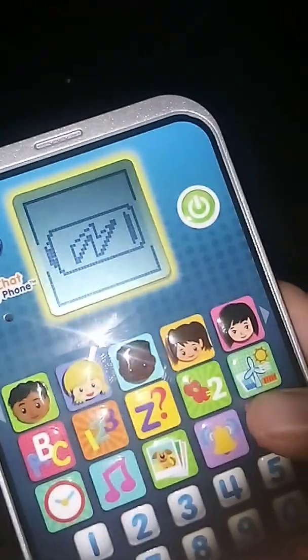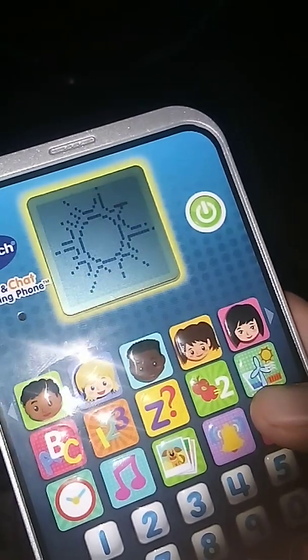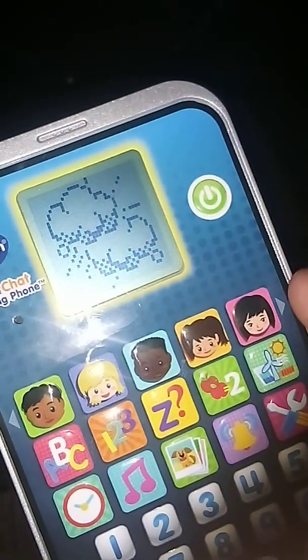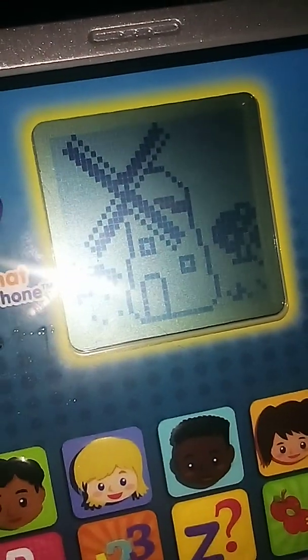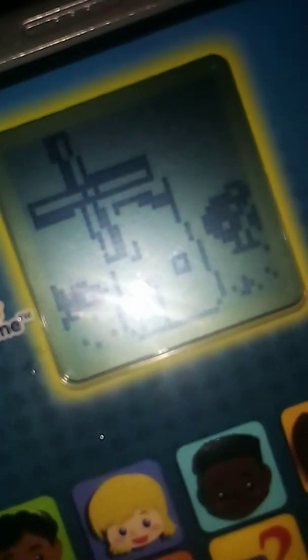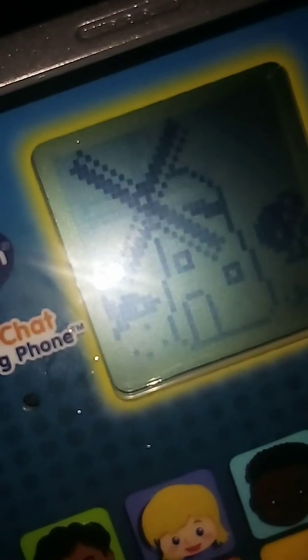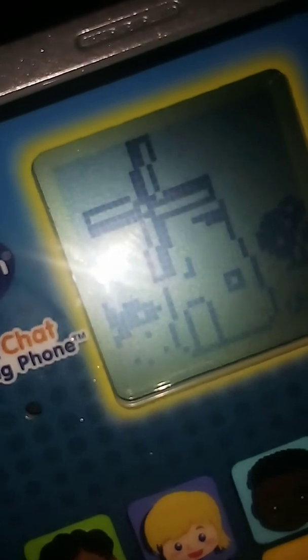Charge it up. My phone needs some power. Blow the clouds away for solar power. Oh, there we go. Great. Blow the windmill for wind power. Oh, did I do it? Oh! It's working!